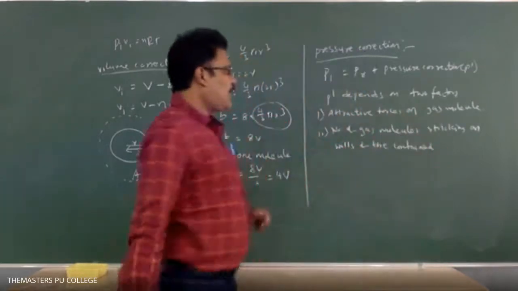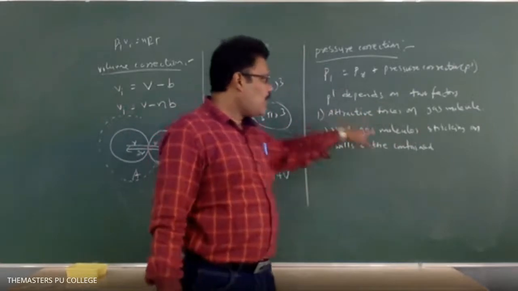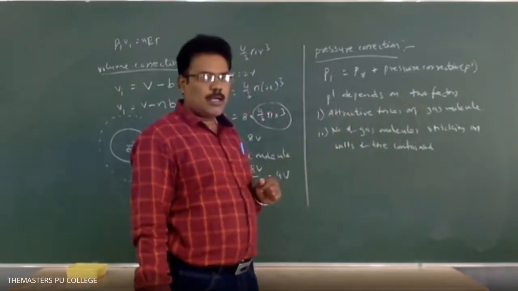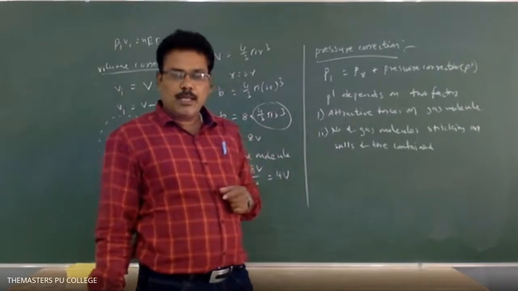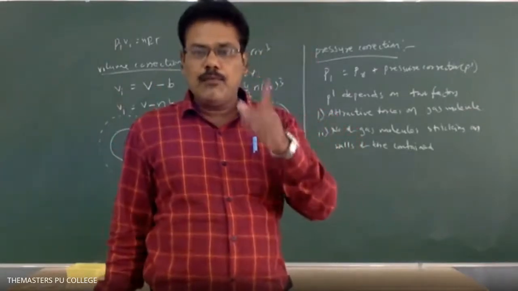But both factors, the attractive forces on gas molecules and the number of gas molecules striking on the walls of the container, depend upon the number of gas molecules present per unit volume.